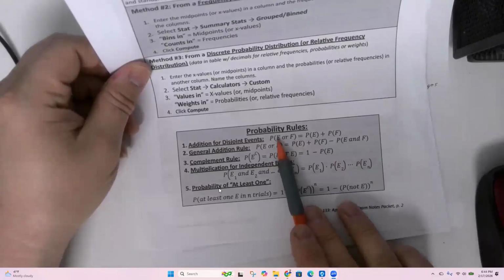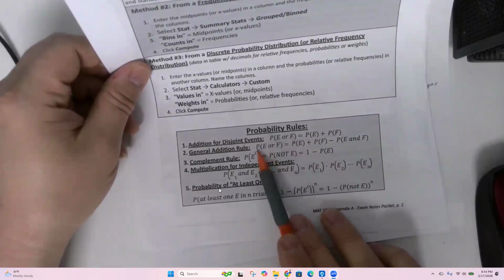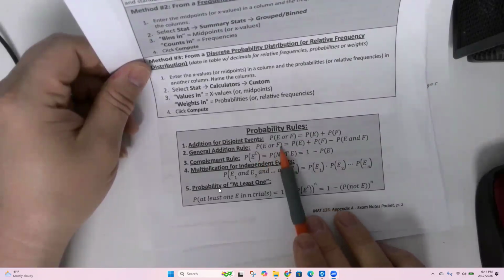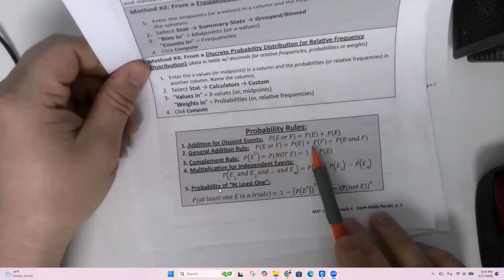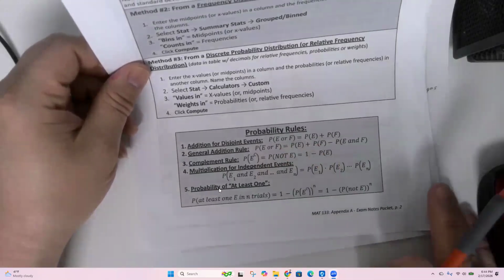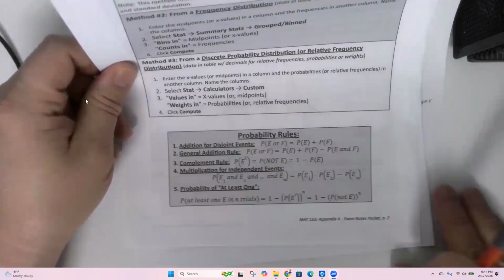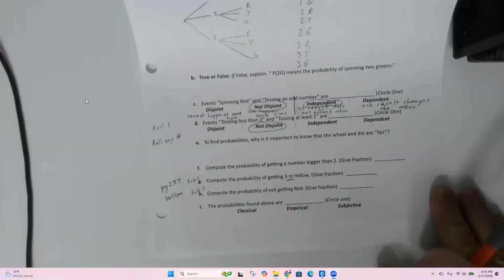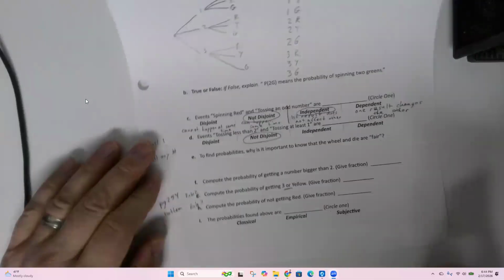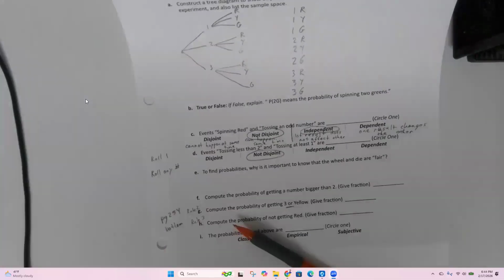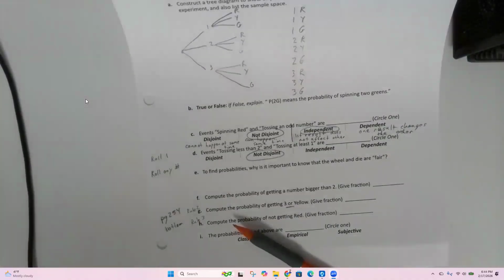This is P of E or F, and this is also P of E or F. Both of these are the same depending on whether it's disjoint or not. We'll talk more about that as we go, but like I was saying, "or" in statistics is different from "or" in English. If I ask my daughter, what do you want for dinner? Do you want pizza or cheeseburgers?